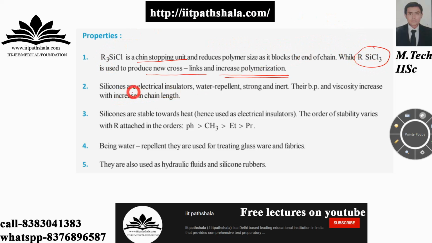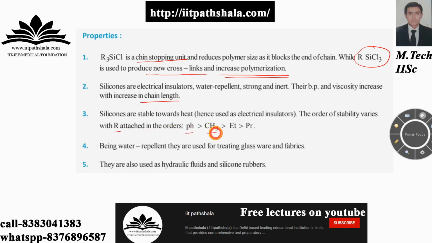Silicones are electrical insulators. They are water repellent, strong and inert. The boiling point and viscosity increase with the increase in chain length. Silicones are stable toward heat, hence they can be used as electrical insulators. The order of stability varies with the R alkyl group you are attaching, which is as follows.